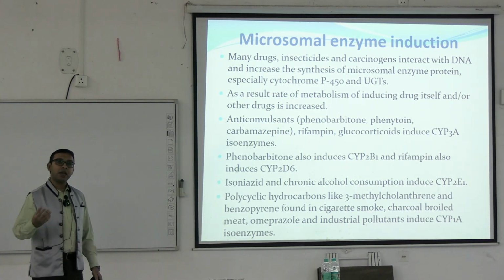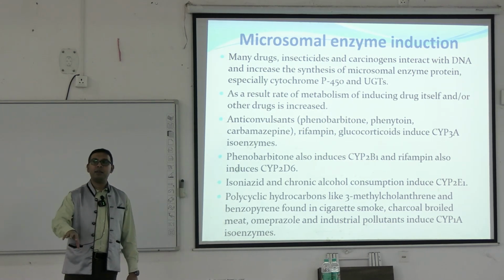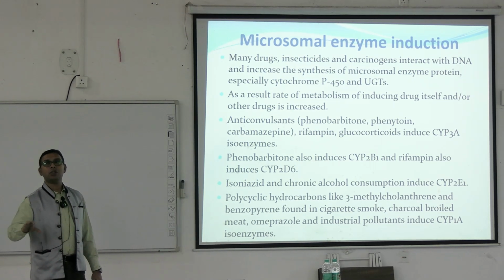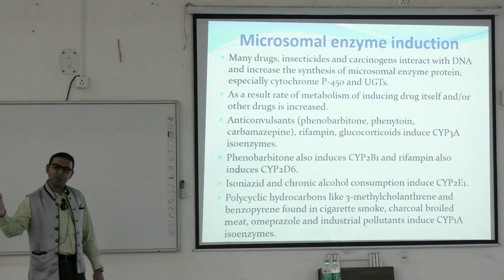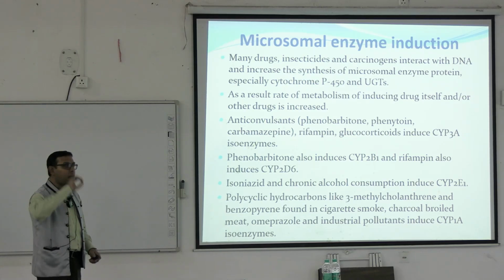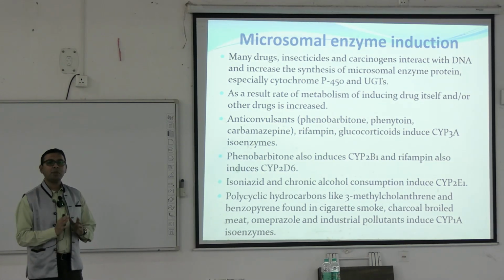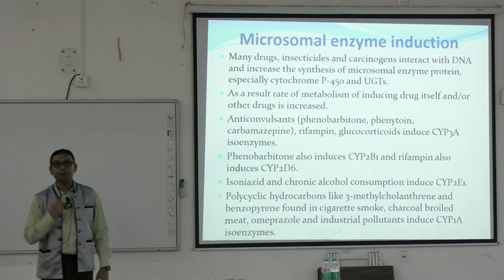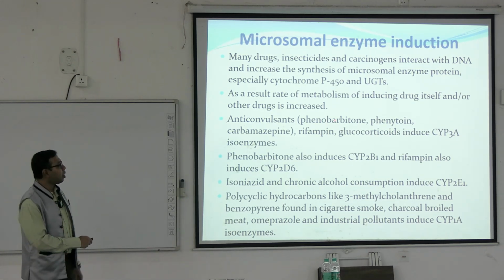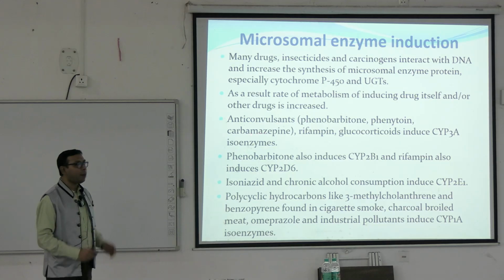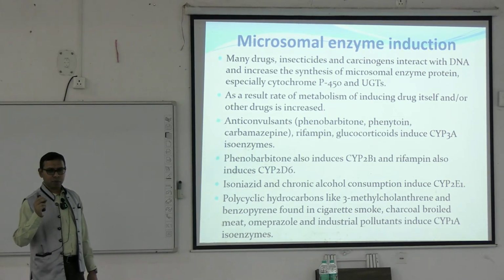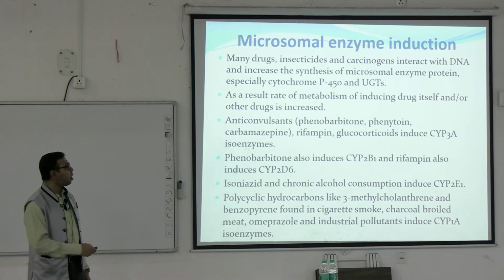So it may happen that they are themselves metabolized by that enzyme, they are also inducing it, and they are also inducing the metabolism of other drugs that are given and metabolized by the same type of enzyme. One example is the different types of anticonvulsant drugs. Anticonvulsant drugs are those used in epilepsy, anti-epileptic drugs. For example, phenobarbital, phenytoin, carbamazepine. These are very commonly used drugs that are metabolizing enzyme inducers.